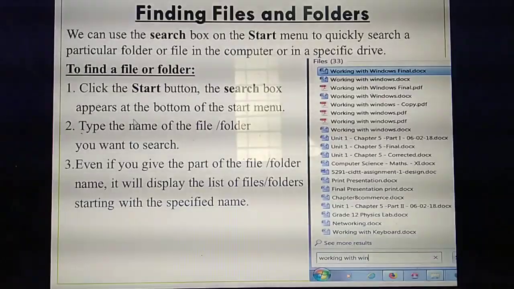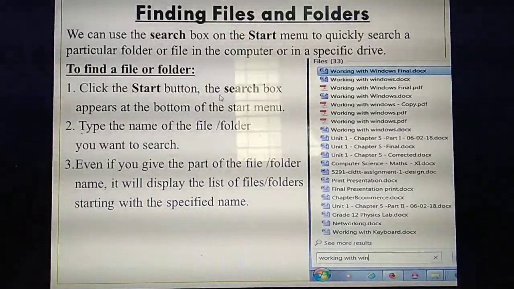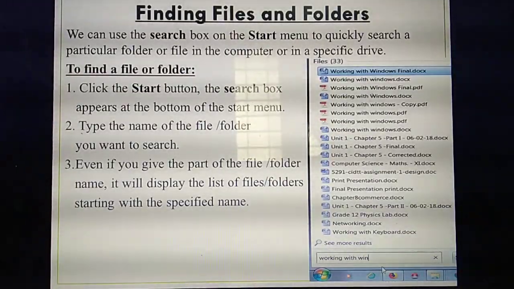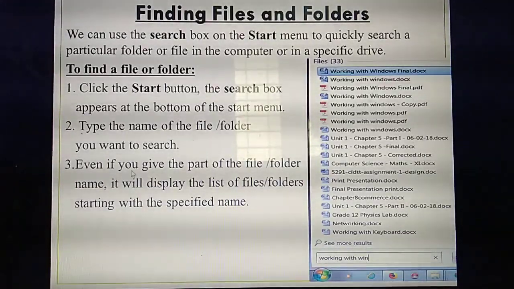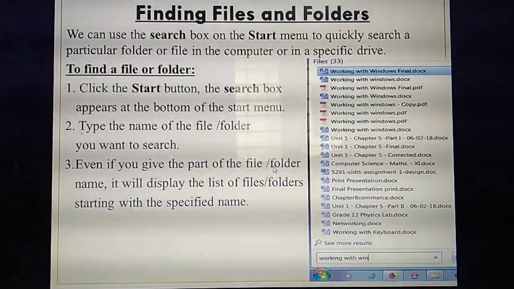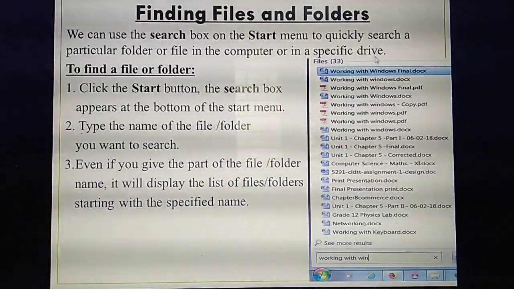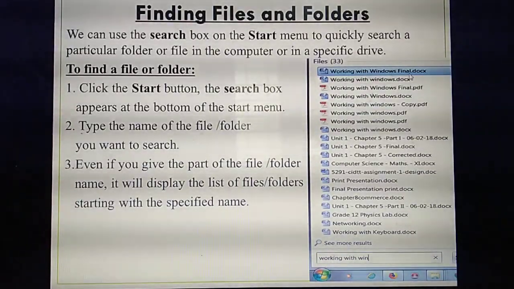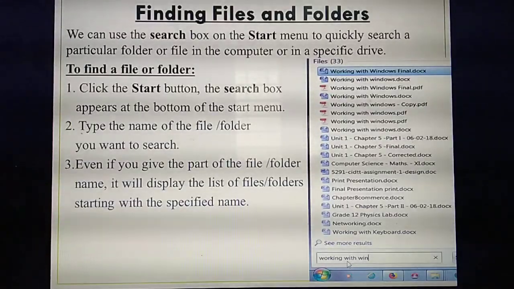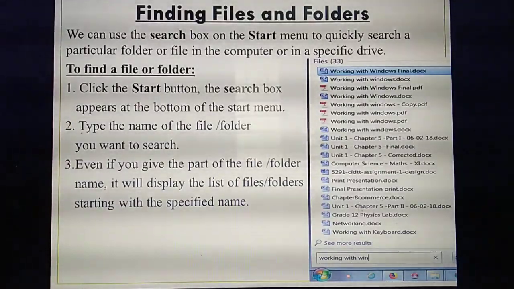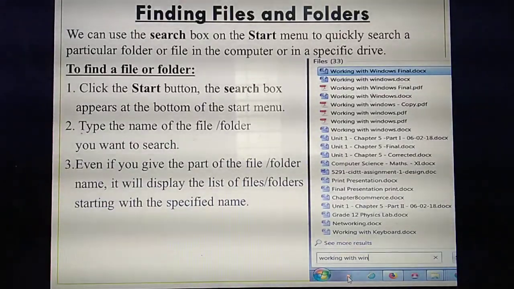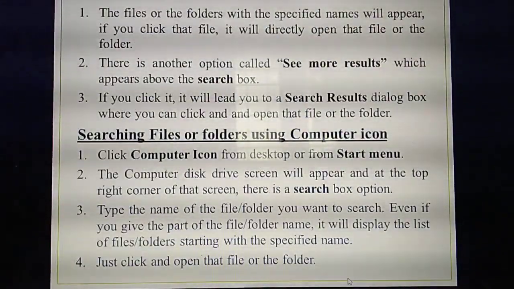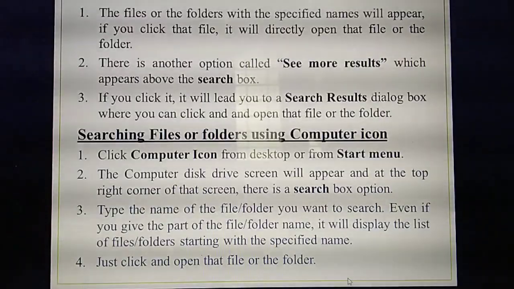So that is what they have given. Once you read this step: first you need to click the start button, then the search box will appear at the bottom. Then you need to type the name of the file or folder in this search box. If you give part of the file name, what does that mean? For example, they are opening this one, working with Windows Final. So if they type working with, all the Word files, the remaining part of the files, will be displayed. Understood? Yes. Listen, that's one step.